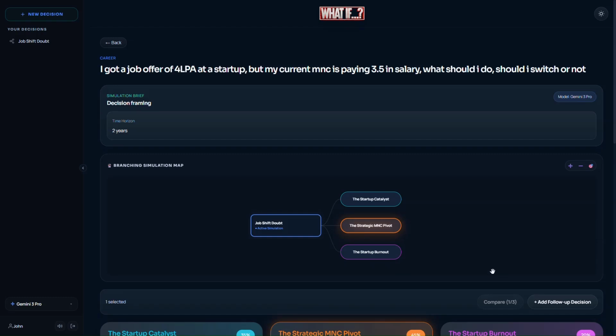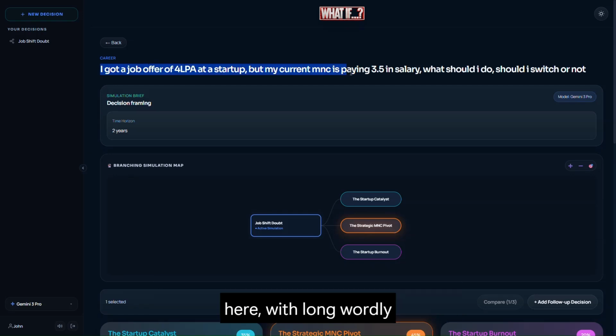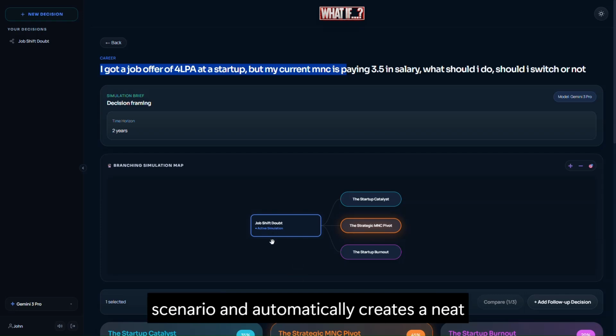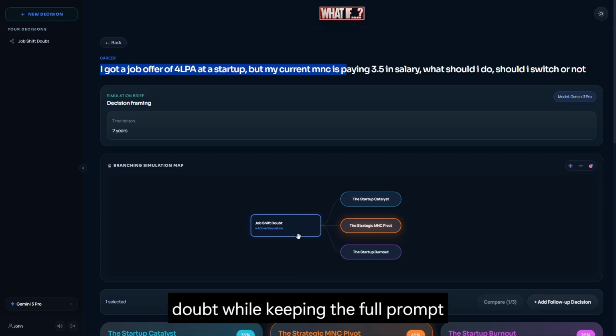Take a look at the nodes themselves. Instead of cutting off text with raw ellipsis dots, we are using a smart client-side summarizer. So instead of showing this whole prompt here with long wordy descriptions, the app analyzes the scenario and automatically creates a neat 3 to 5 word description. Like here it has said job if doubt, while keeping the full prompt available in the page header.